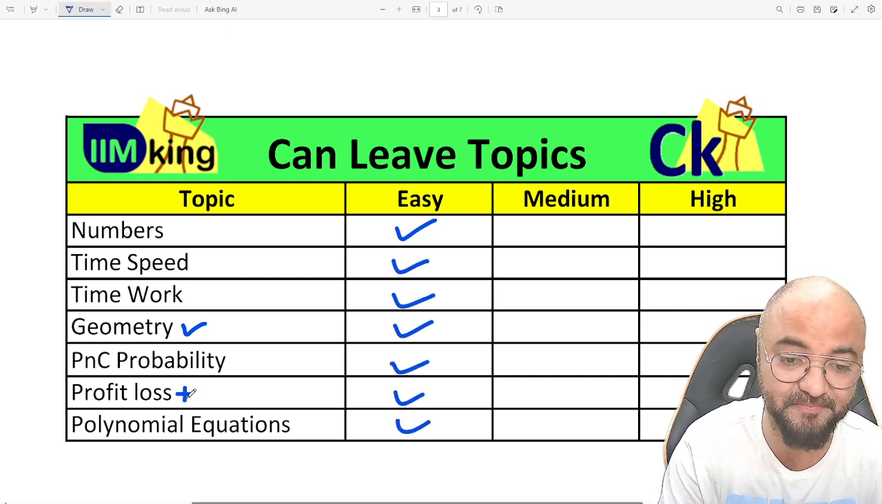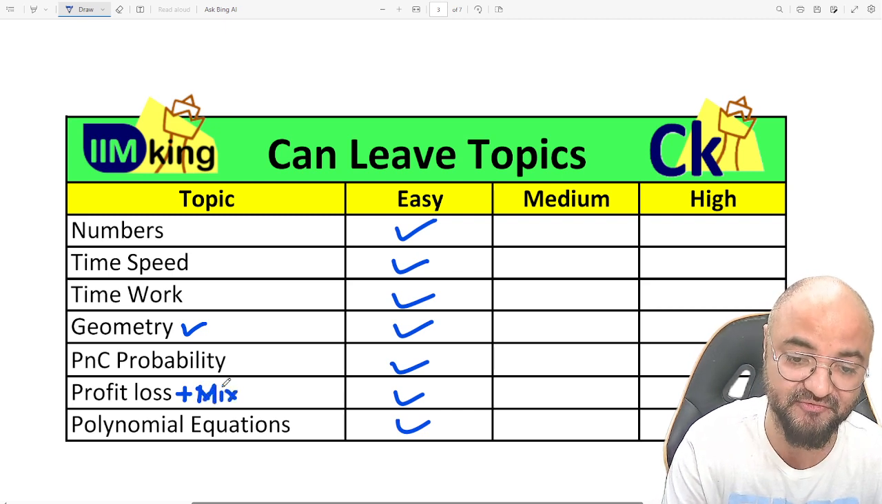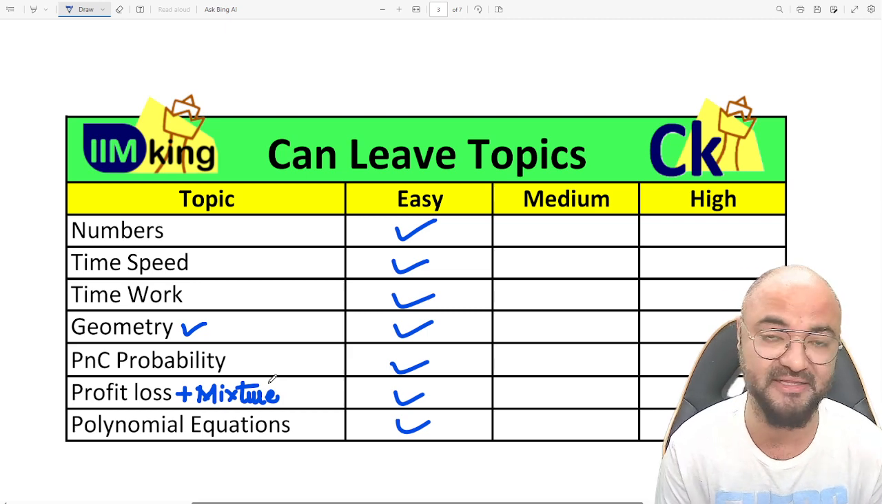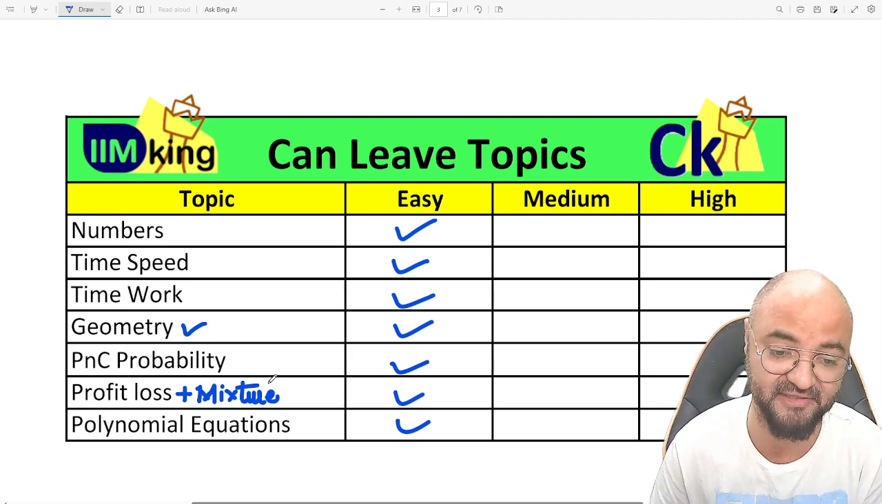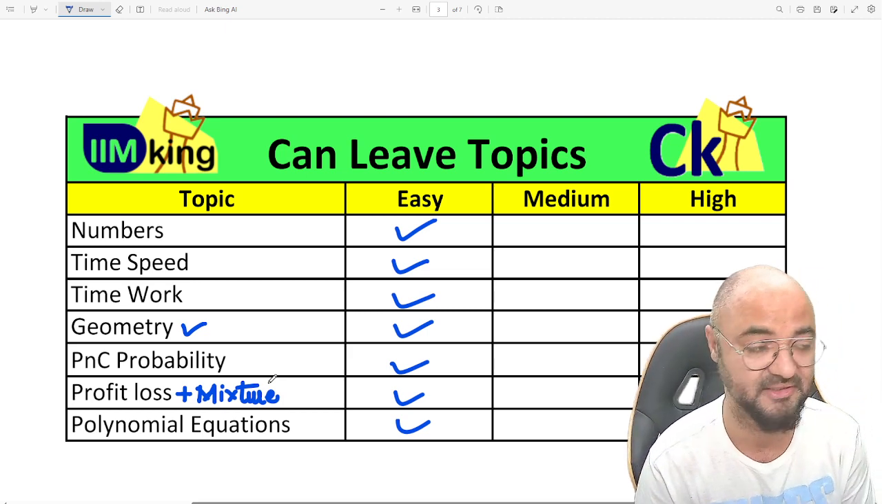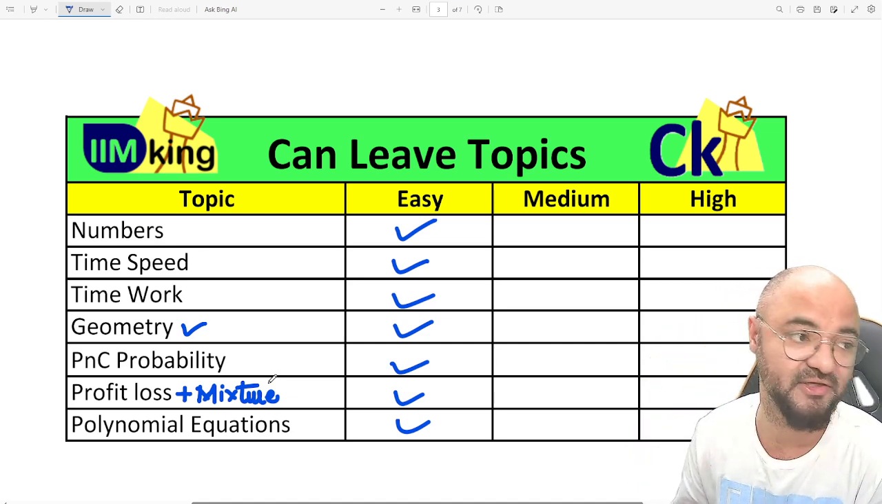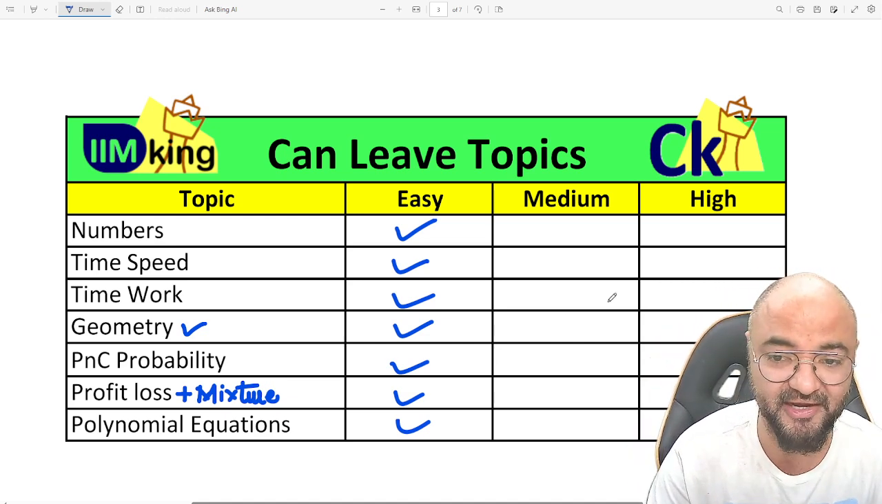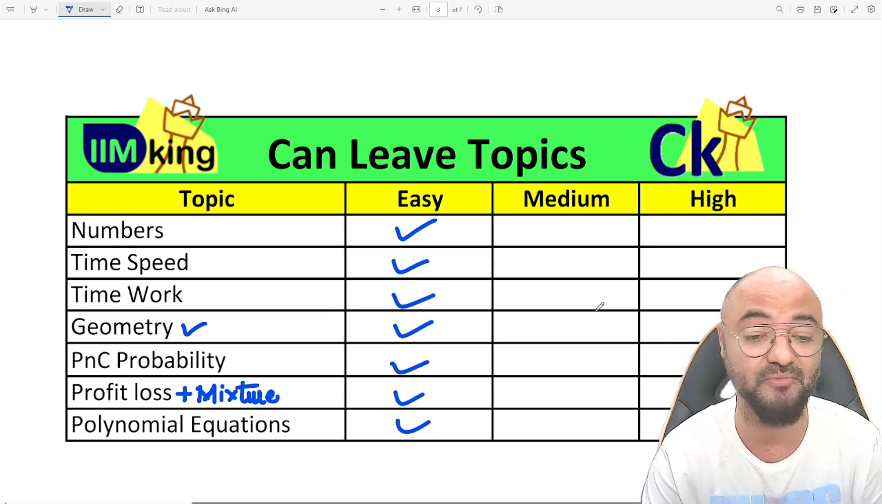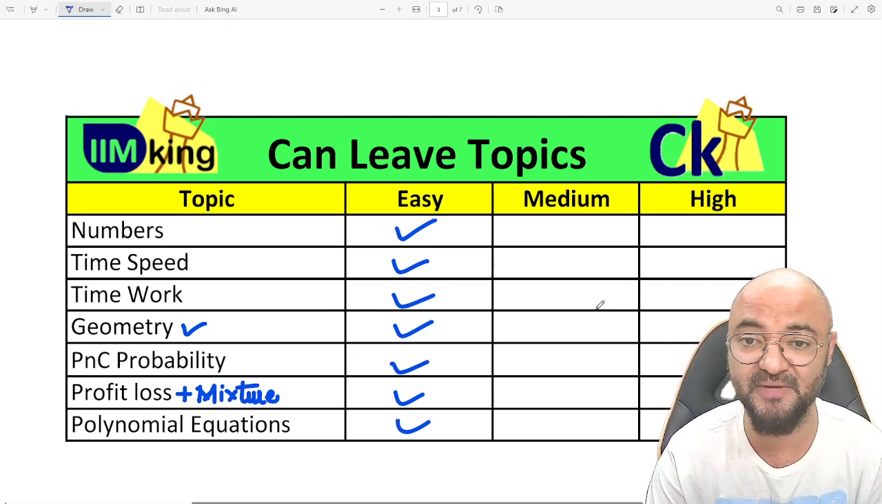Yeah, profit and loss plus mixtures is one of the most common topics of the CAT exam. Right? I'm mixing up a few items and then selling at a profit of this much or loss of this much. So अगर आप percentages कर रहे हो तो profit loss comes as a part of that. So if I can do the easy topics of everything, which I'm sure most of you have done, if you've not yet done, please do them.